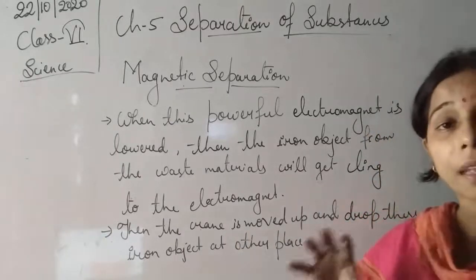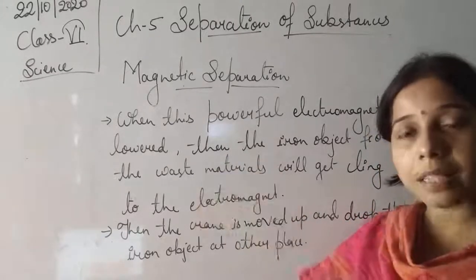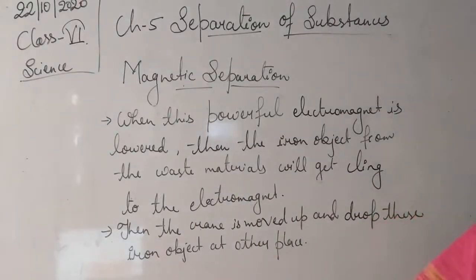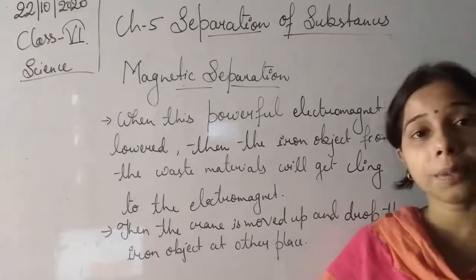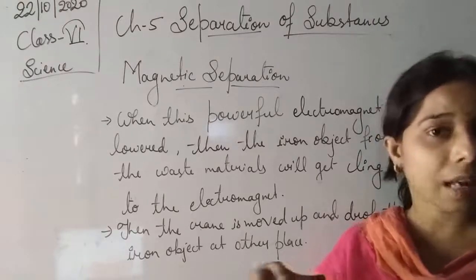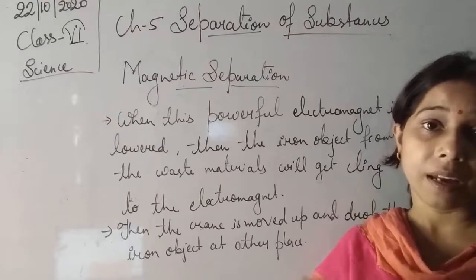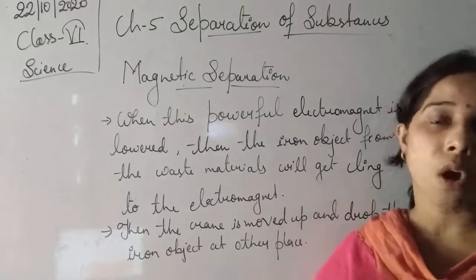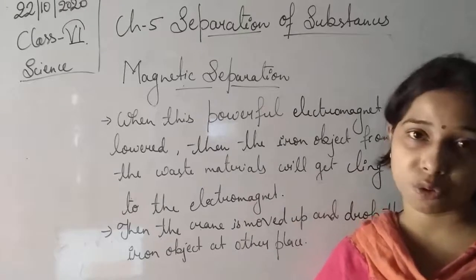Now when the crane is placed near the heap of waste material, students, then what happened? Then you see that the iron scrap which is present in the other waste material will start getting attracted, it will start getting clinged to the electromagnet.